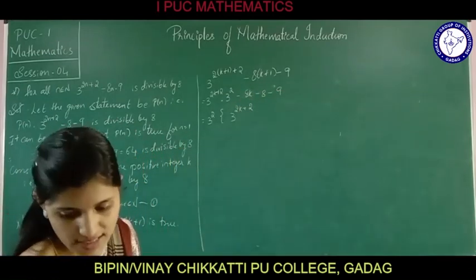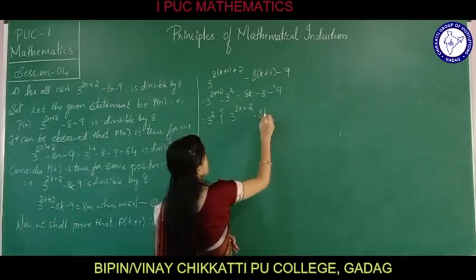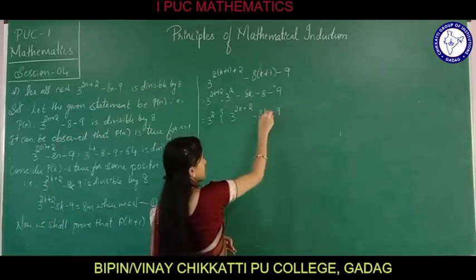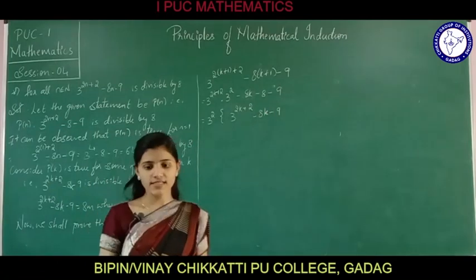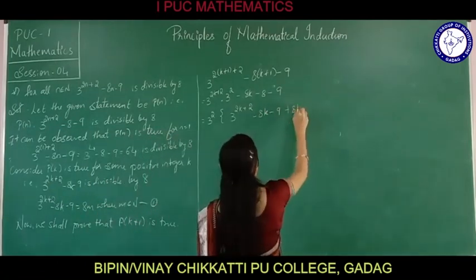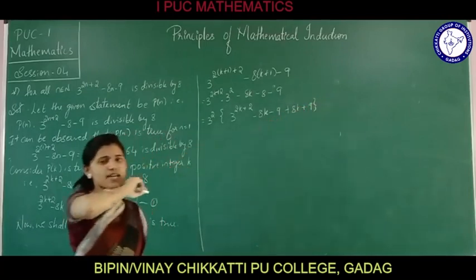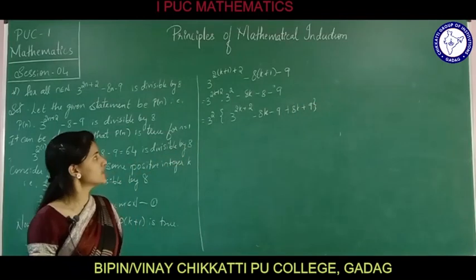Now we are going to do minus 8k minus 9, and again next plus 8k plus 9, just adding and subtracting 8k and 9.